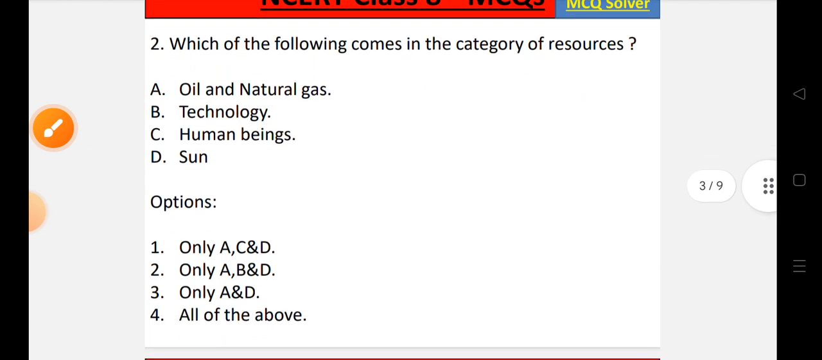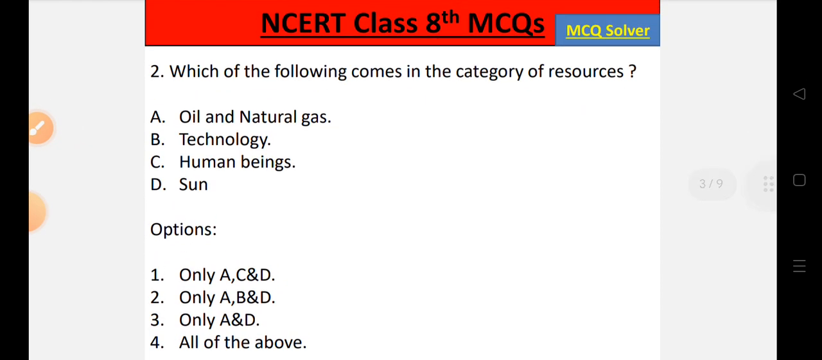Now let's move to question number 2. Which of the following comes in the category of resources? Statement A. Oil and natural gas. Statement B. Technology. Statement C. Human beings. Statement D. Sun. Let's look into the options. Option number 1. Only A, C and D is correct. Option number 2. Only A, B and D is correct. Option number 3. Only A and D is correct. Option number 4. All of the above.